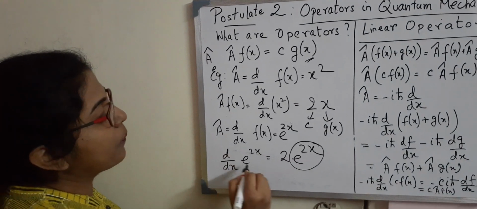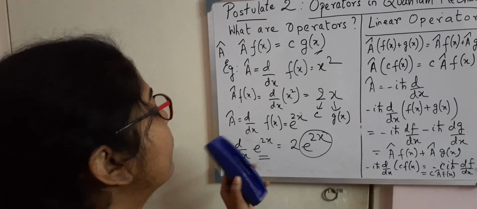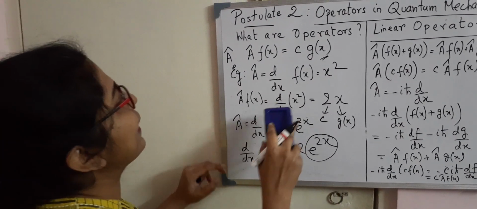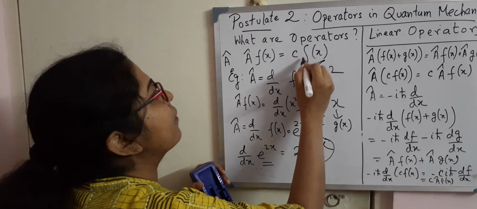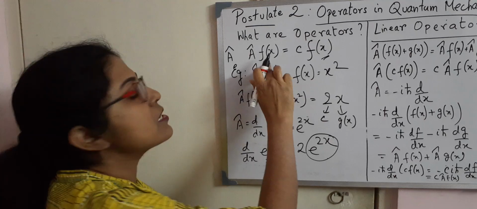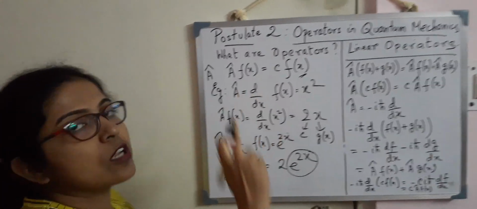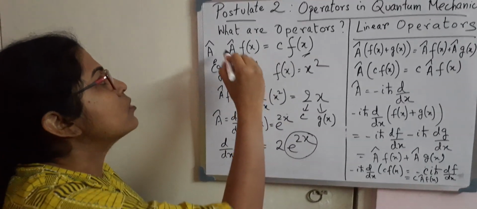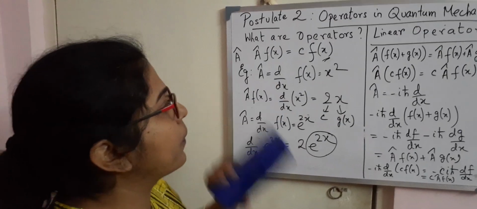The operator operates on this to give us the same function back. When A cap operates on f(x) and we get back f(x) times a constant, then this f(x) is called the eigenfunction, this constant c is called the eigenvalue, and A cap is the operator corresponding to that. So this is the idea of an operator.